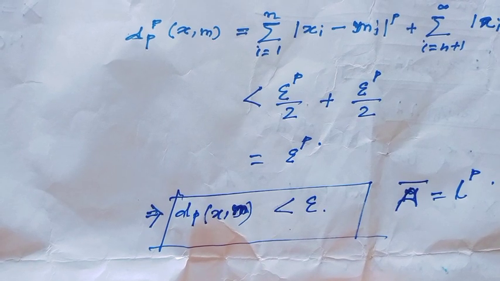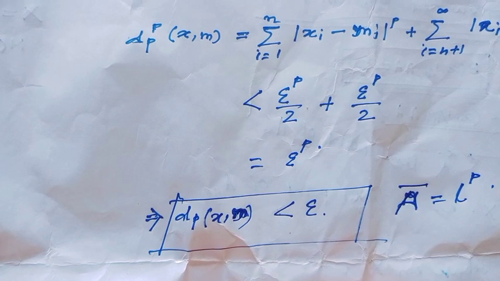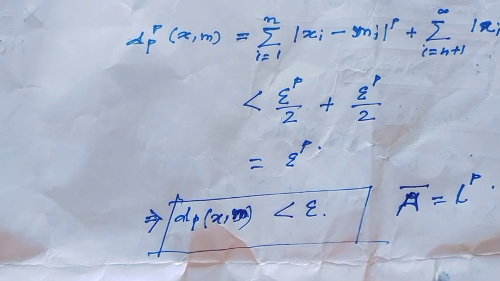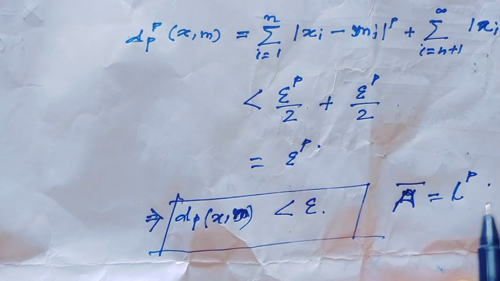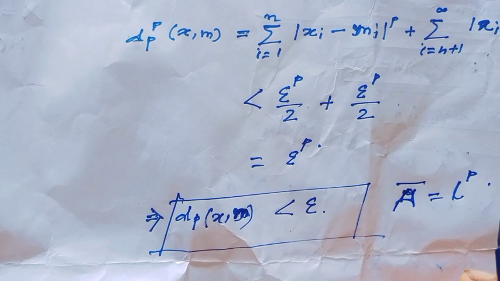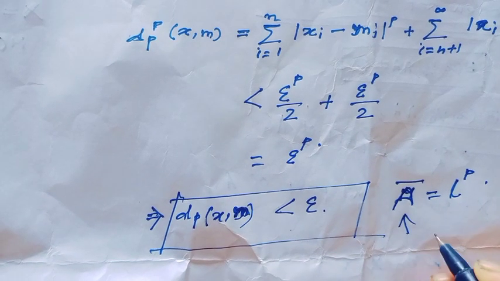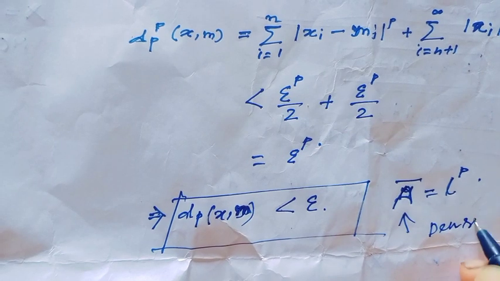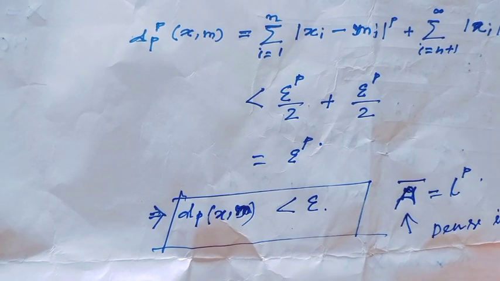Therefore, by this expression we can tell the closure of A equals the whole space LP. Therefore the subset A is dense in LP. I hope all my viewers have understood the proof.